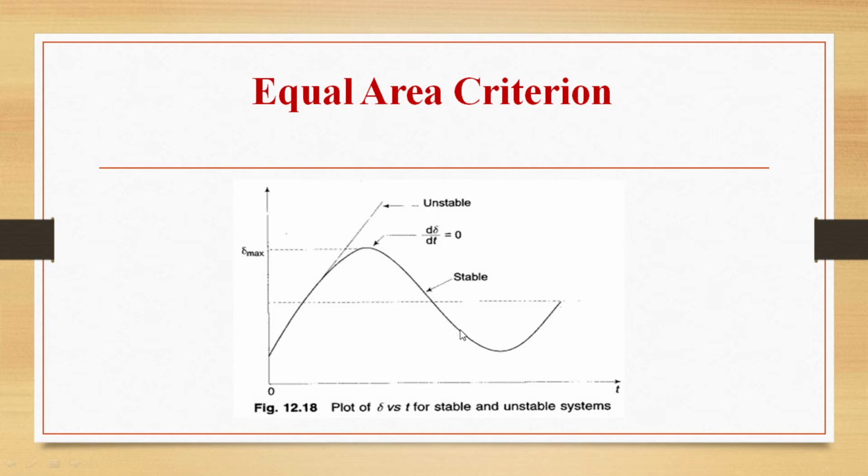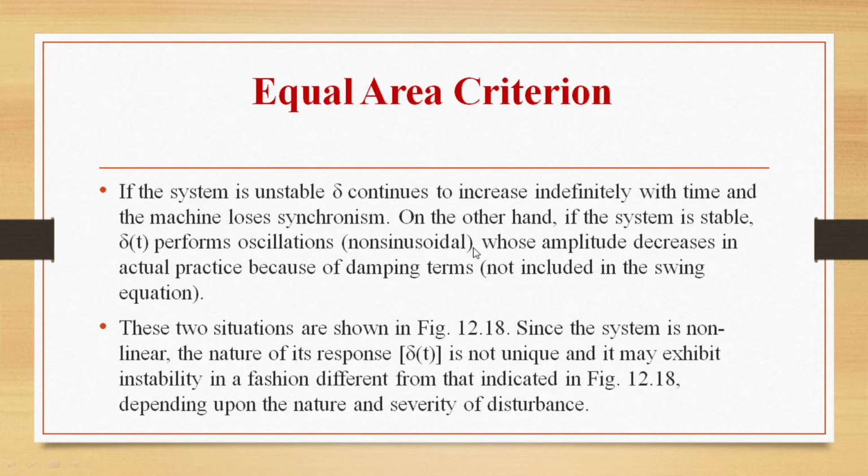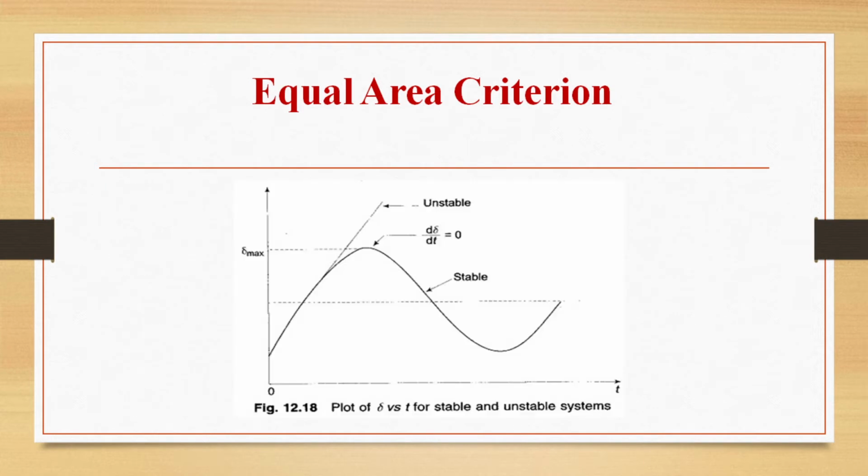The dark line is showing the stable part. From here onwards it is stable, and from here to here it is unstable. This is the point where d delta by dt is equal to 0. If the system is unstable, delta continues to increase indefinitely with time and the machine loses its synchronism. And if the system is stable, delta(t) performs oscillations whose amplitude decreases in actual practice because of damping terms. So these two situations we can see in this diagram.